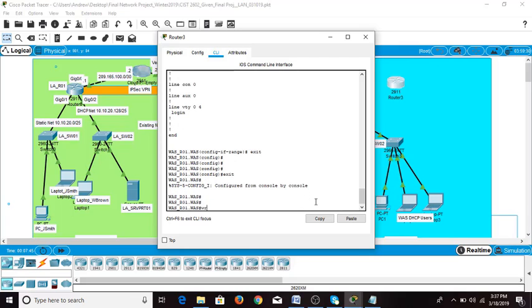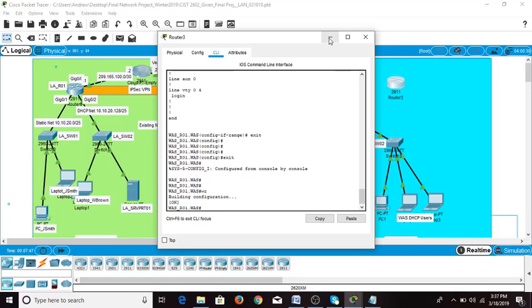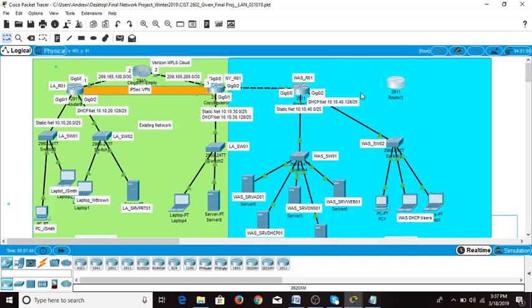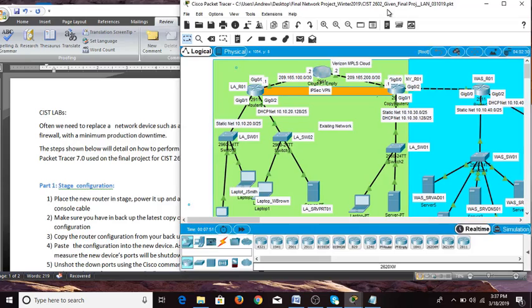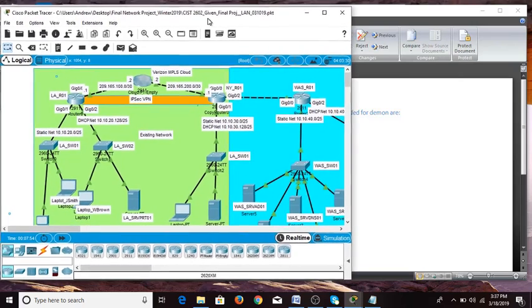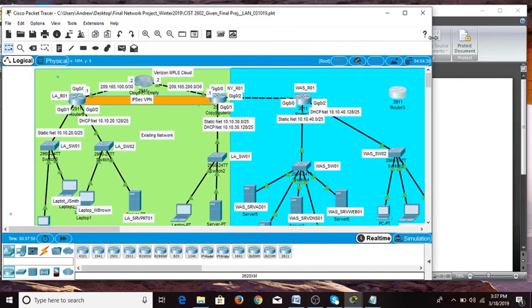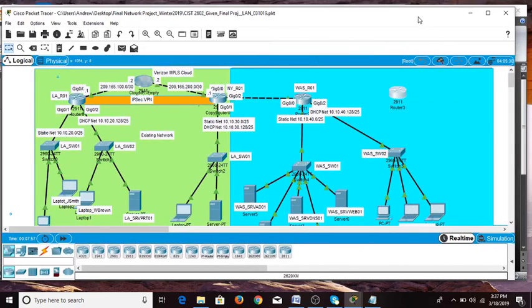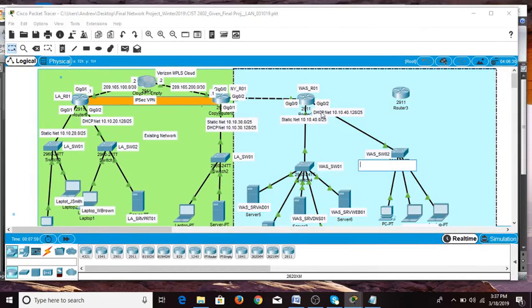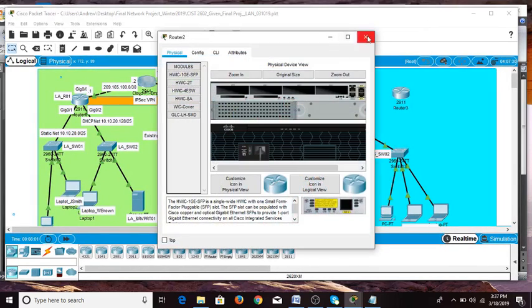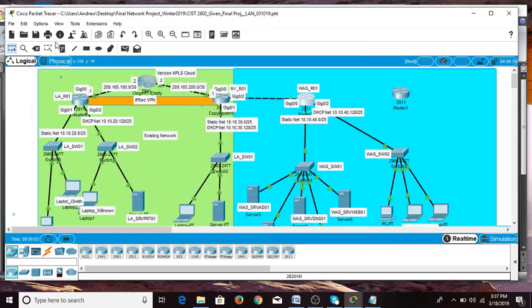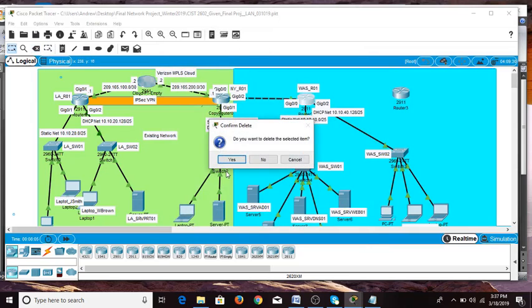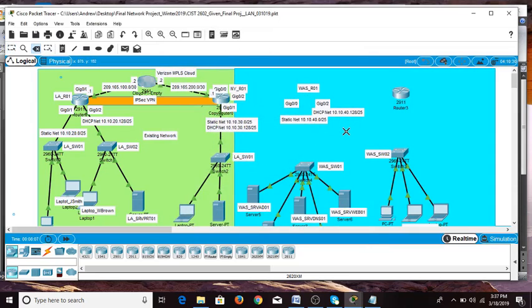Alright, so that's the second part, where you need to configure your production network. That's the part you need to do quickly to make sure there is no downtime. First, you remove the router, unplug the router from the network, and then you take your router from the staging area and put it on the network. Next, you connect the cables.